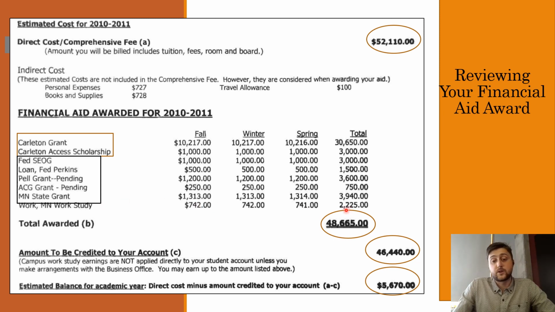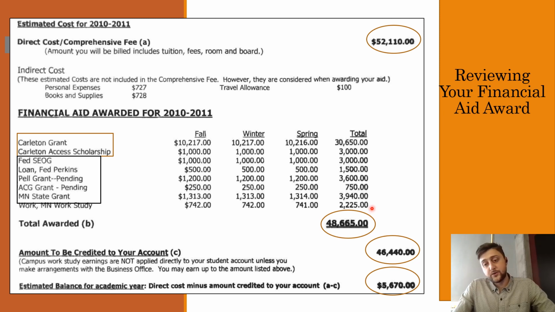But this student is awarded up to $2,225. A student might only get some of this money if they only work some of the time. If you don't work at all, you wouldn't get any of this money, right? So it changes a little bit depending on what a student does. So underneath all that, they've totaled the award amount here for $48,665. This number is just all of these numbers added up, right?